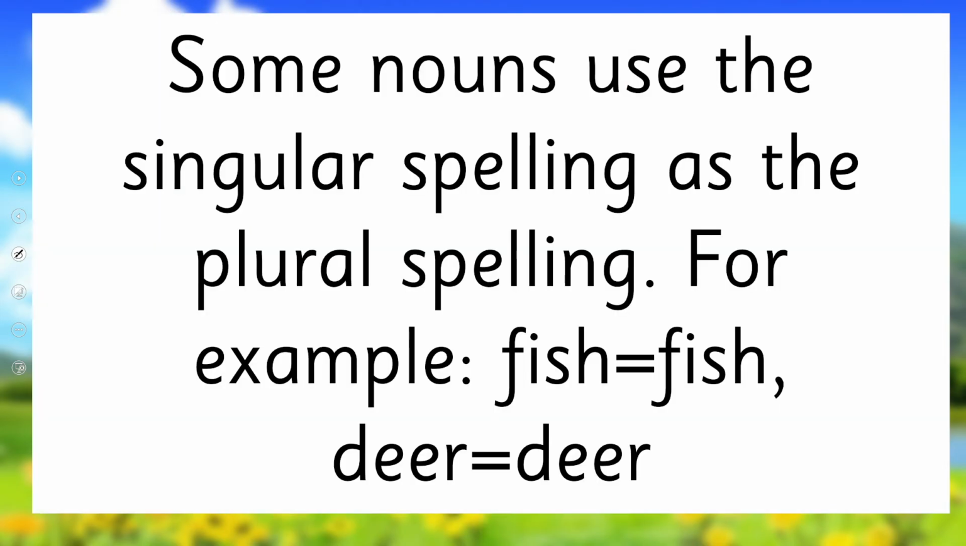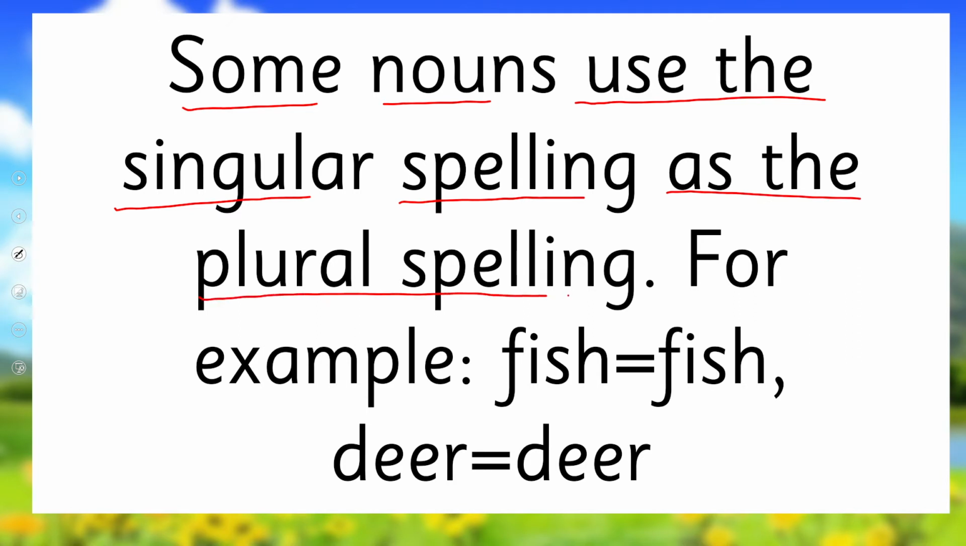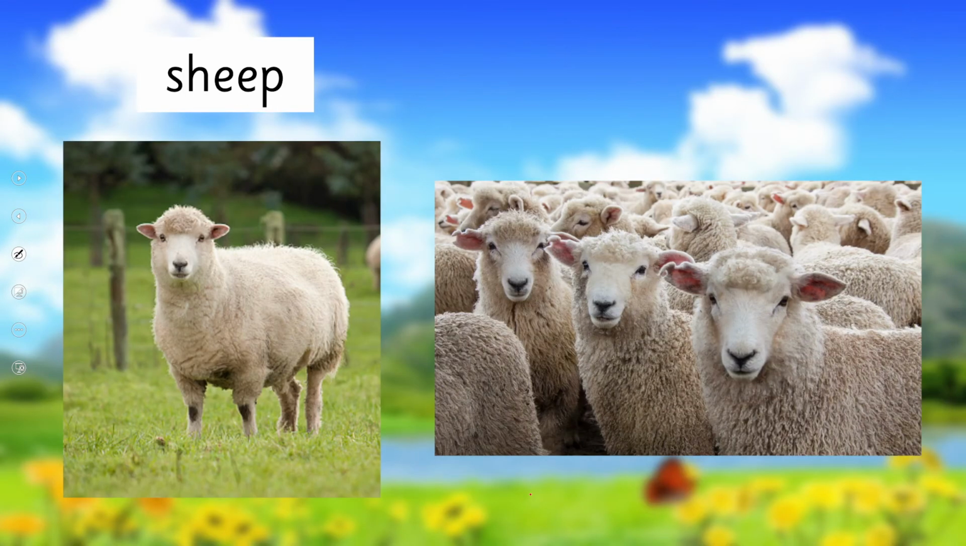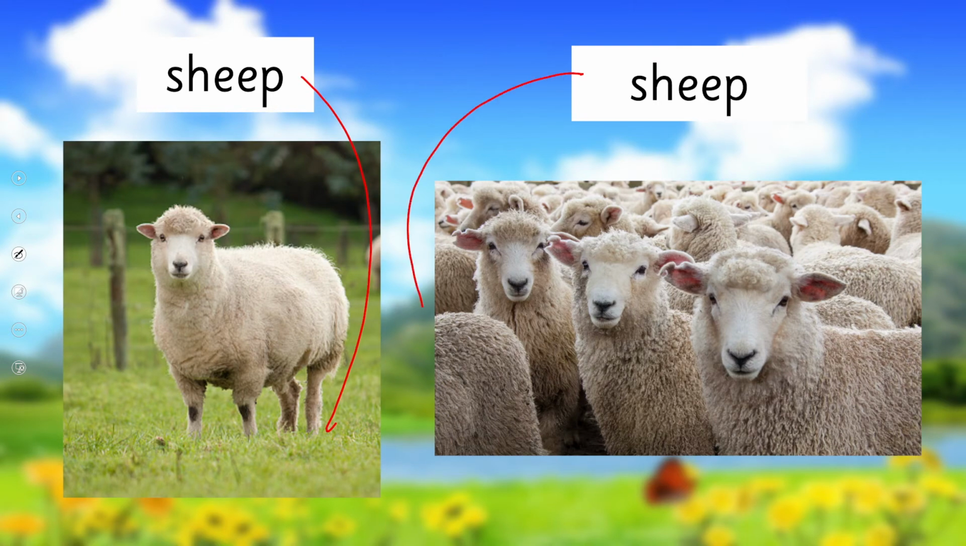Okay. Some nouns use the singular spelling as the plural spelling. It's amazing. So the singular and plural are the same. For example, fish, if it's one, it's fish, and if it's more than one, still it's fish. Deer, deer. Here you can see. Sheep, if it's one, it's sheep. Even if it's more than one, it remains the same, sheep. Singular and plural. Fish and fish.